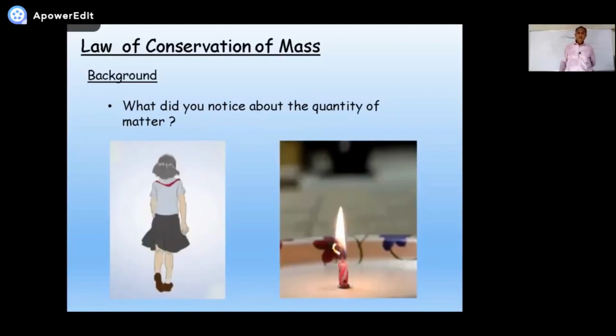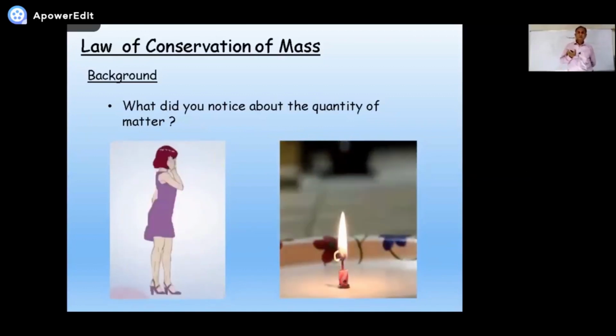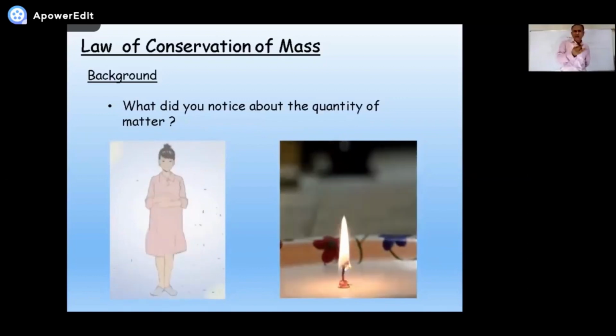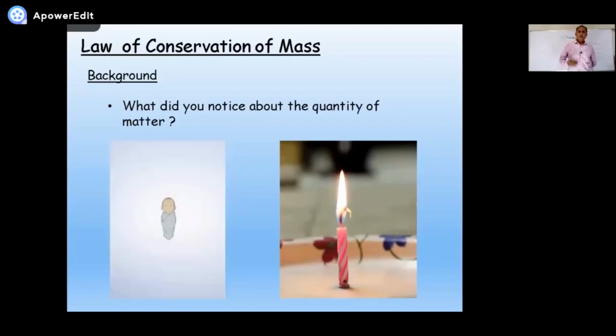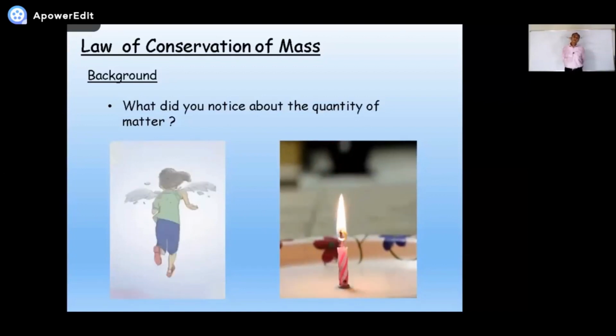Okay? So these are all the chemical changes. Candle is changing. So what did you notice here? What are you noticing here about the quantity of matter? Think.